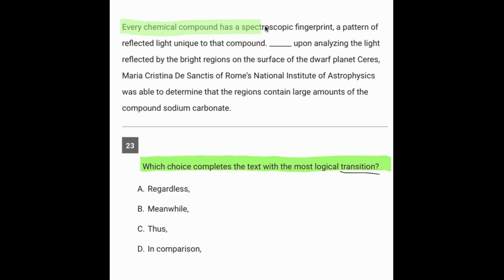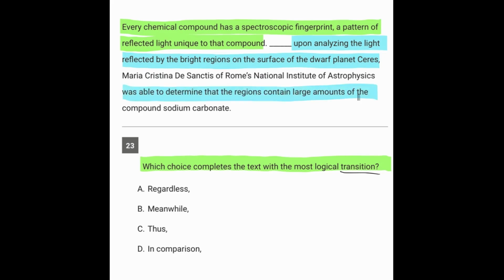Every chemical compound has a fingerprint, a pattern of reflected light unique to that compound. Upon analyzing the light reflected by the bright regions on the surface of this planet, this scientist was able to determine that the regions contain large amounts of the compound sodium carbonate. So now in my own words, I might say, for example, because it really does seem to me that the blue part is an example of the green idea that had been given.